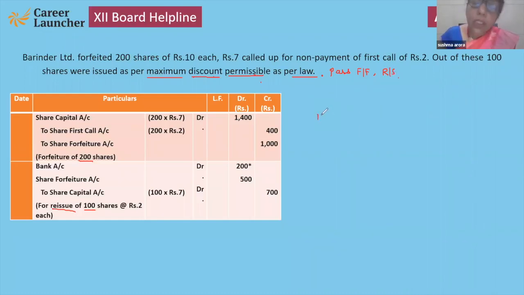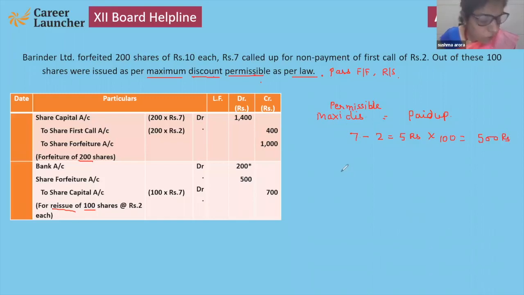Okay, now see, the permissible maximum discount is the maximum amount which is already paid up by the person. Here, 7 is the called up amount, of which 5 rupees on each share was paid, and it is to be multiplied by 100 shares. So that will come to 500 rupees. So that is the permissible discount.